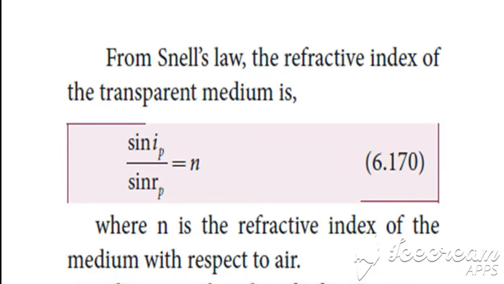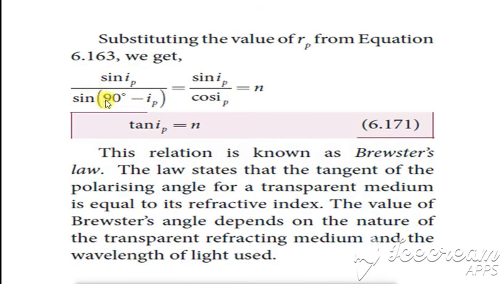Now taking Snell's law, N equals sin I by sin R, which can be written as sin IP by sin RP, where N is the refractive index. Instead of RP, we can write 90 minus IP. So N equals sin IP by sin of 90 minus IP, and sin of 90 minus theta is cos theta, so cos IP.